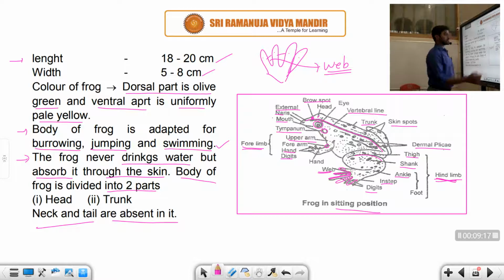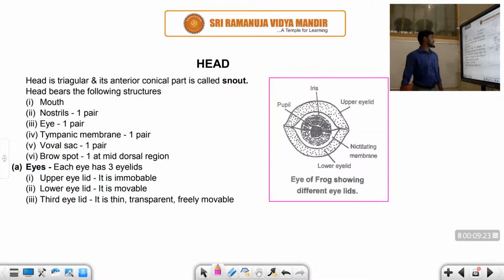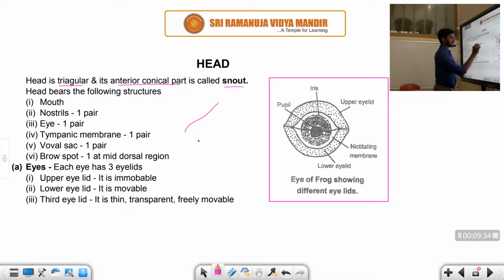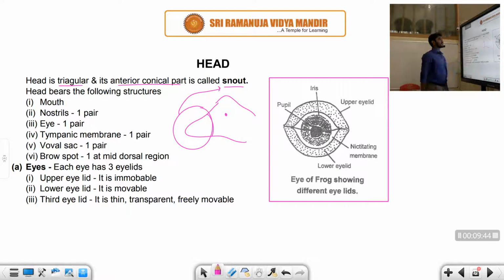Let us discuss each and every part of the frog now. First of all, we'll discuss the head part. The head is triangular in shape. The anterior conical part is called the snout, right? What I'm saying is that you can see this is a triangular part. If you observe the frog, this anterior conical part I'm talking about is called the snout, right?